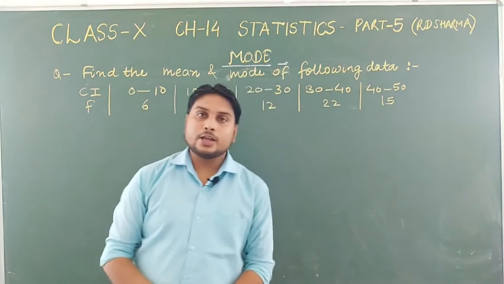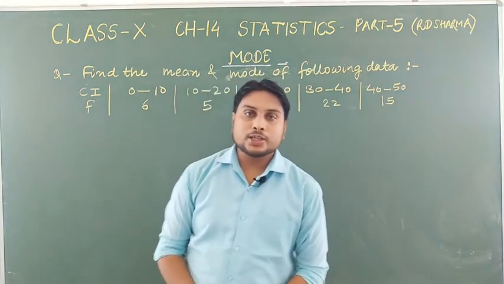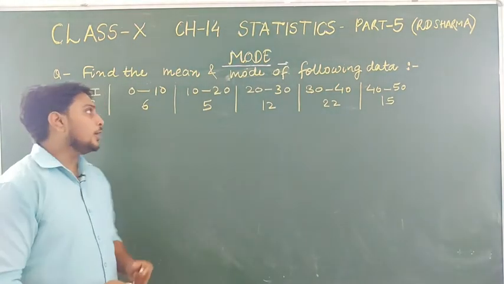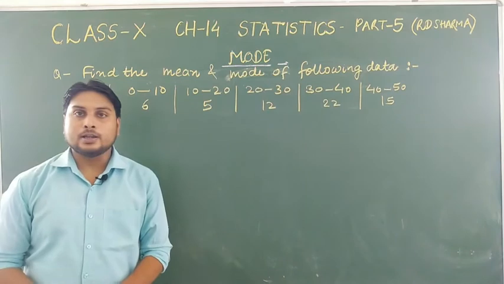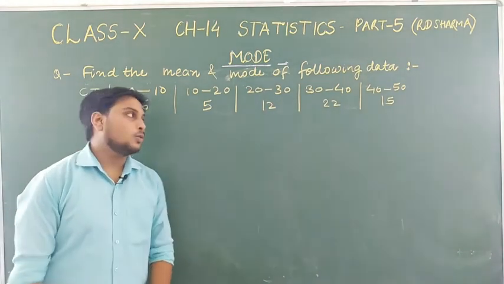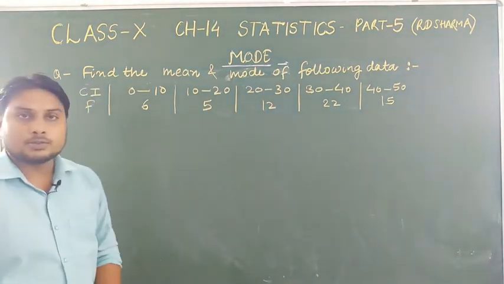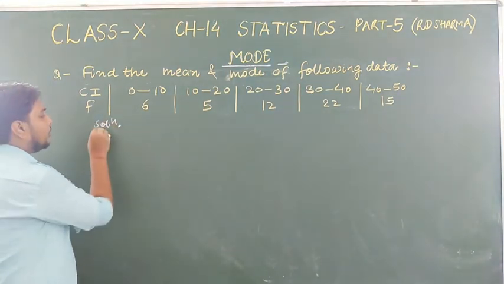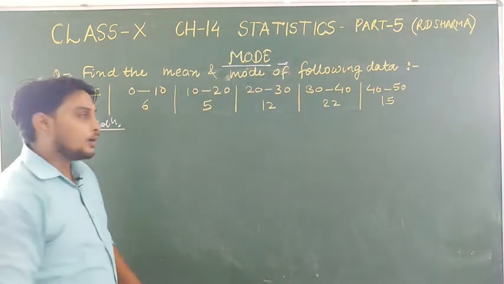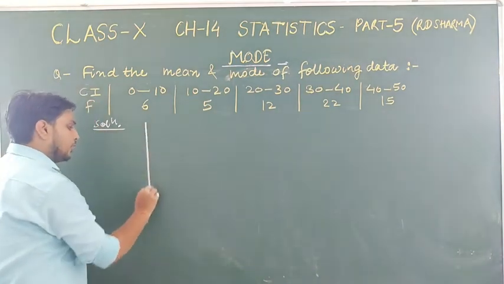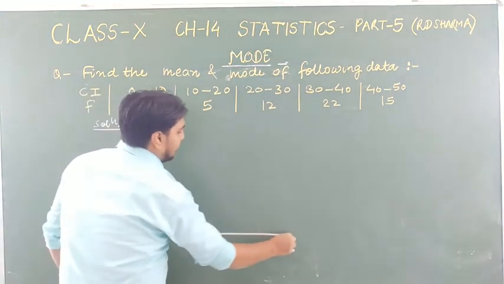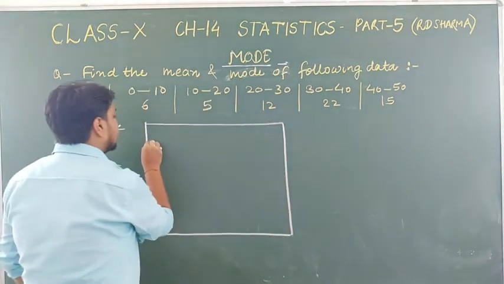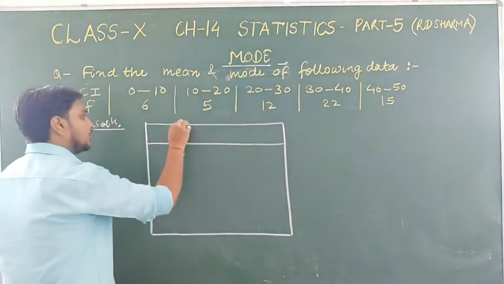So students, here we are with one more question, and the question is: find the mean and mode of the following data. This time we have to find mean as well as mode. So how will we find it, students? In the solution part, firstly we have to make a table, which will be beneficial for finding mean as well as the mode. So here students, you can see this table.